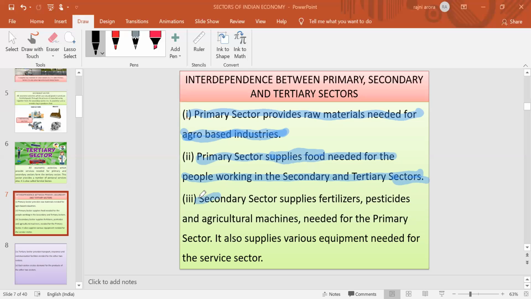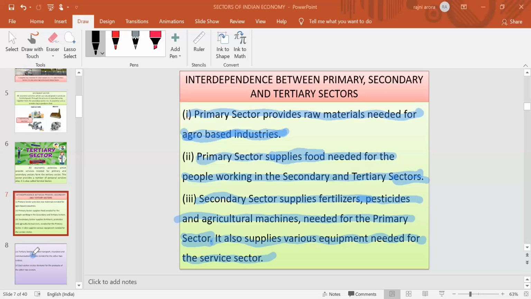Then the secondary sector, what does it supply? It provides different kinds of tools and techniques to the primary sector, like fertilizers, pesticides and agricultural machines which are mainly required by the primary sector. It also supplies different kinds of tools and techniques to the service sector, the tertiary sector. So the primary sector depends upon the secondary sector, the secondary sector depends upon the primary sector, and the tertiary sector depends upon the secondary sector.